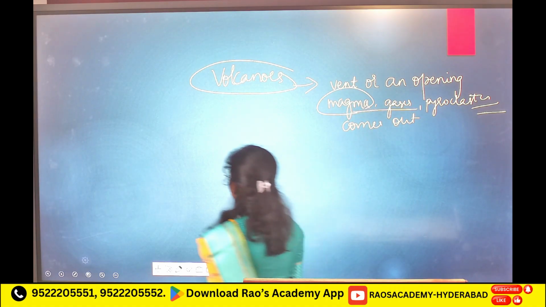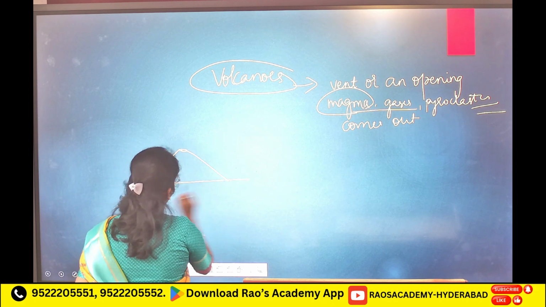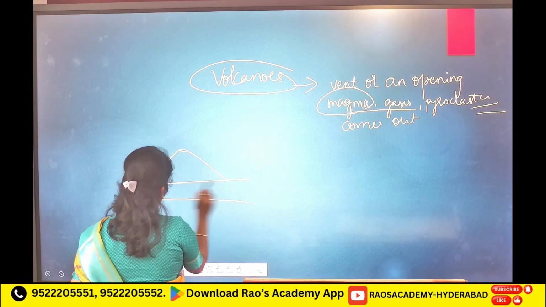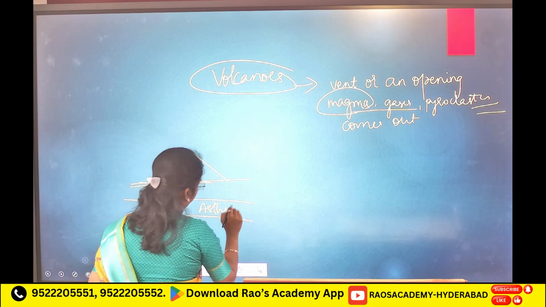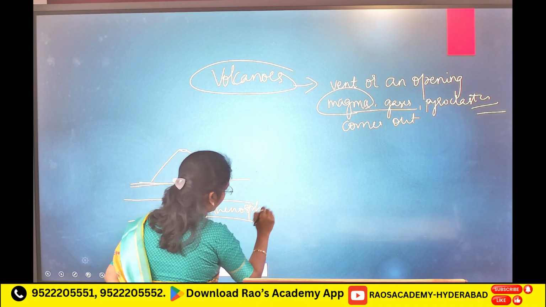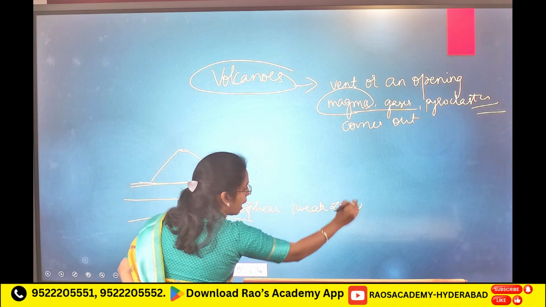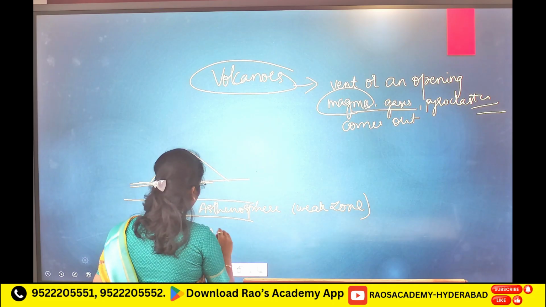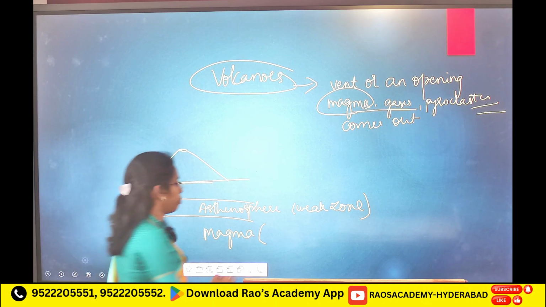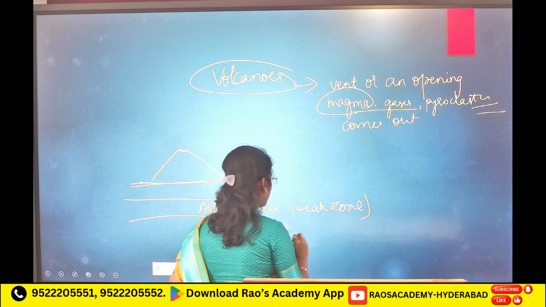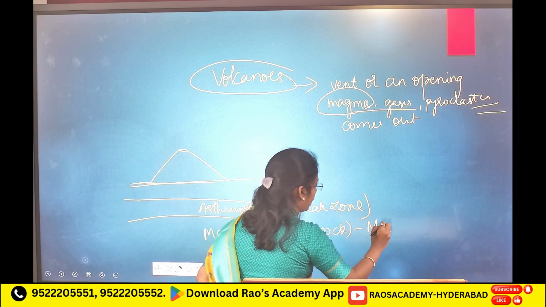Magma. Asthenosphere, weak zone. Here, where will you find magma? Magma is nothing but molten rock in the mantle layer.